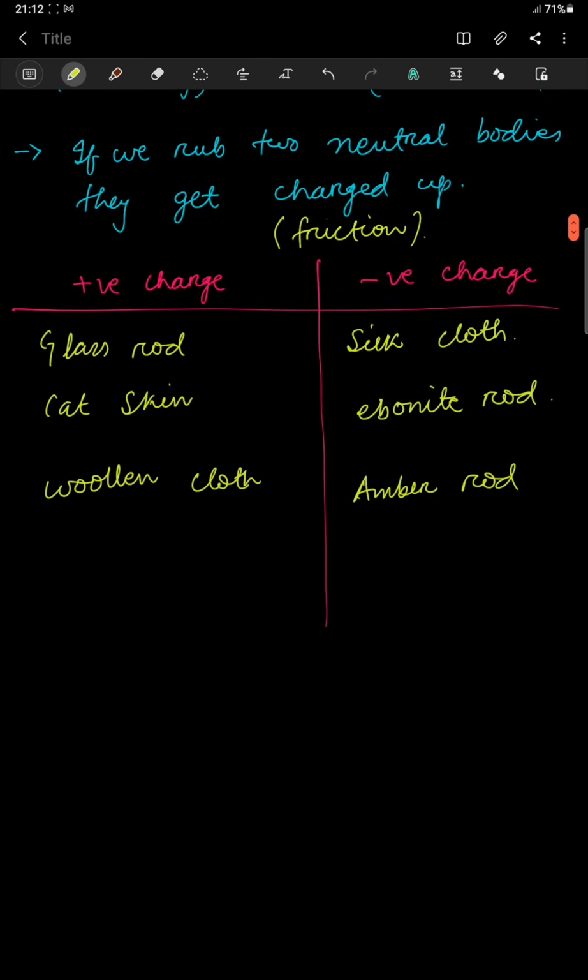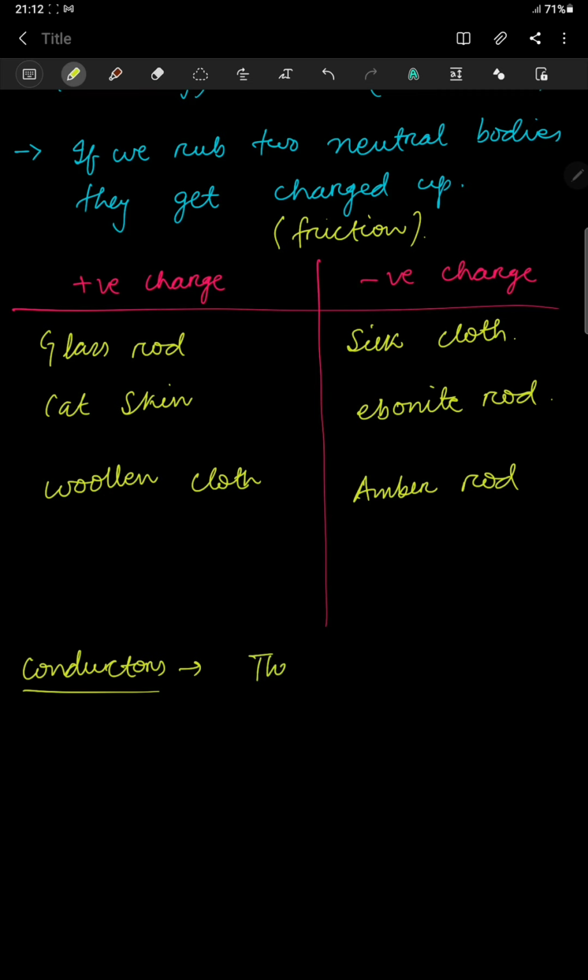Now after this, instead of going to the induction process, I will define a few things like conductors. You will read conductors in detail in chapter number 3, so for the definition's sake, I am telling what conductors are.